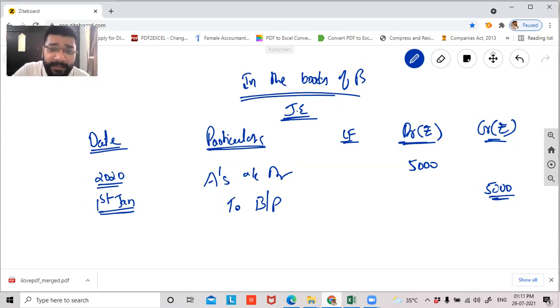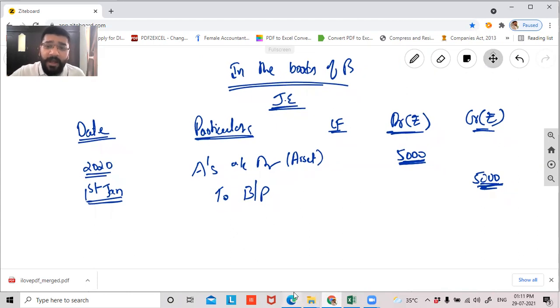Here A is an asset because we expect to receive the money in future. Asset is something that you own, or something that you expect to receive in future. So here you're expecting this 5,000 rupees to come to you in future. Once you receive this money, you'll make the payment to the banker in future. So this is the first entry.